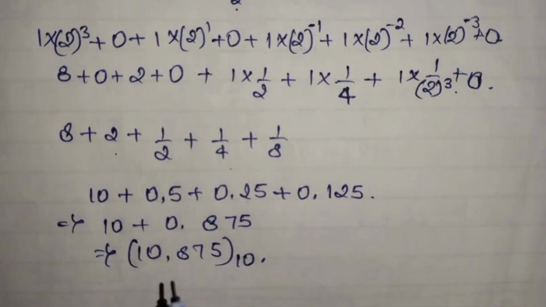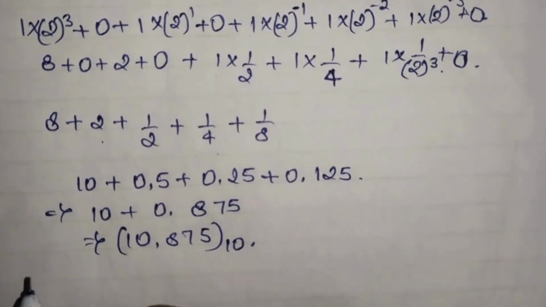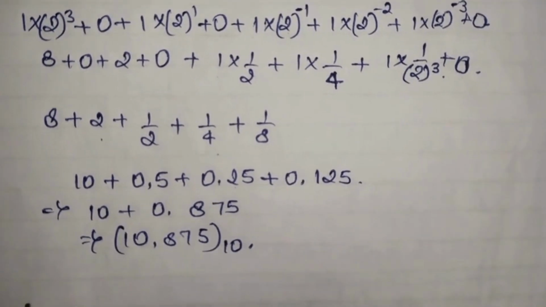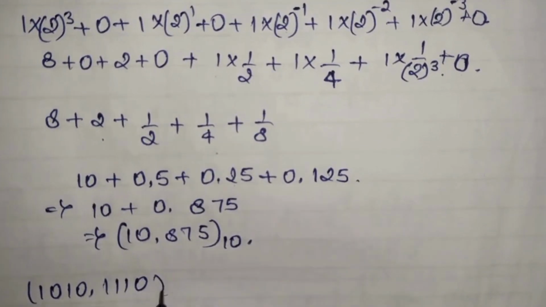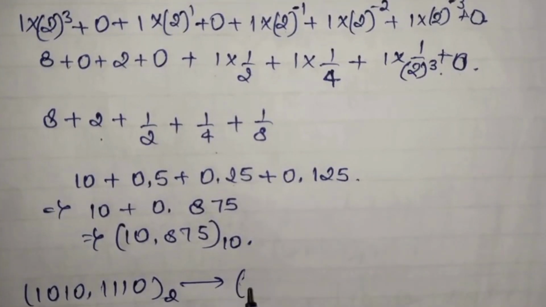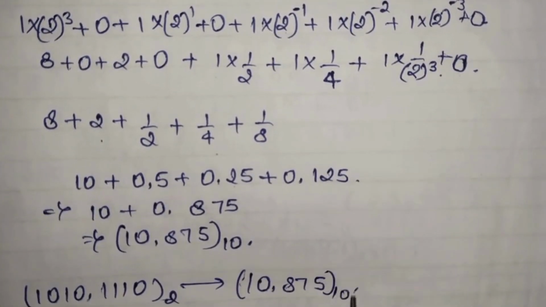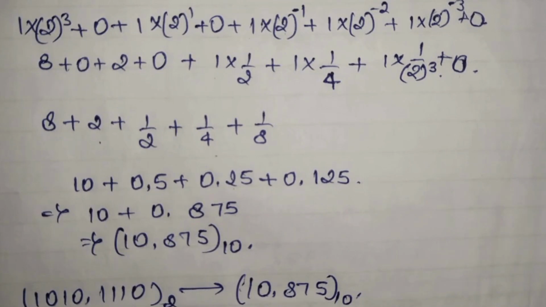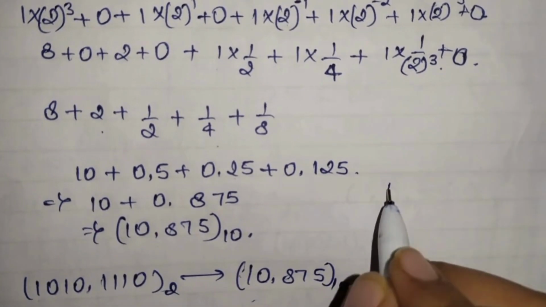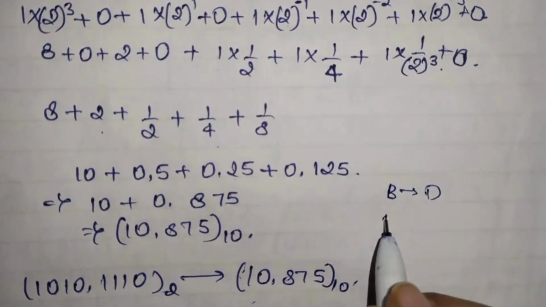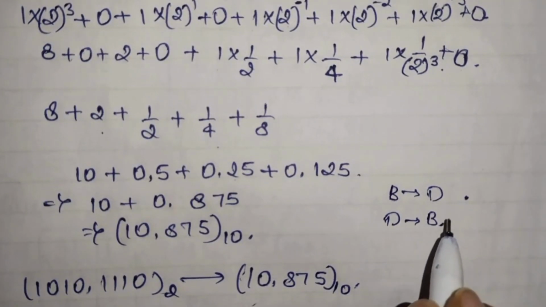After getting the final answer, let's write this: 1010.1110. Finally converting it to decimal, 10.875 in base 10. Okay, this is your final answer. Now we have learned the complete binary to decimal and decimal to binary conversions, with a point also, for both topics.